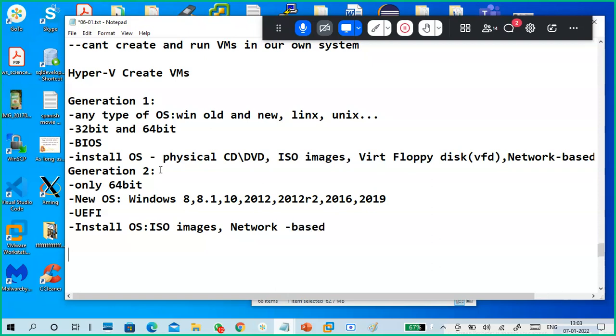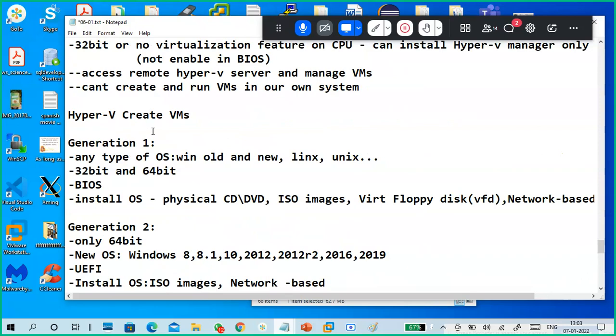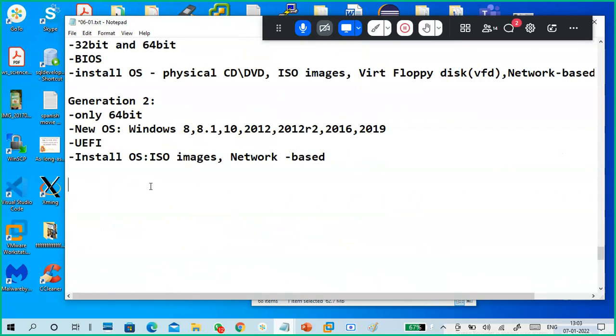Okay, so this is generation 1 and generation 2 when you create virtual machines. These are the main important points about your Hyper-V. And switches, network switches, I already told.